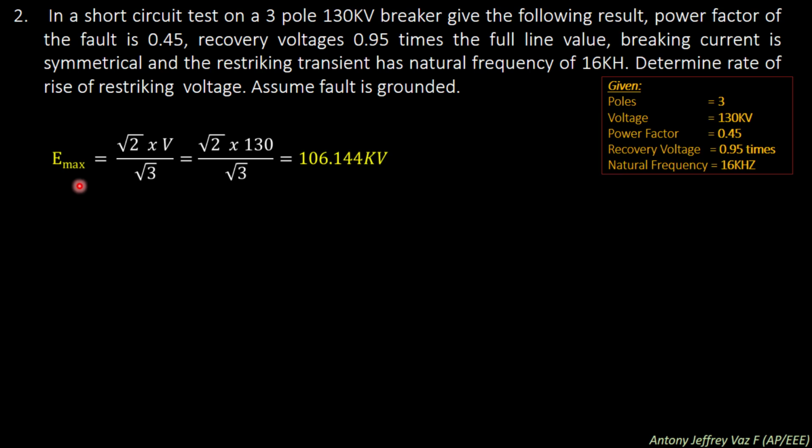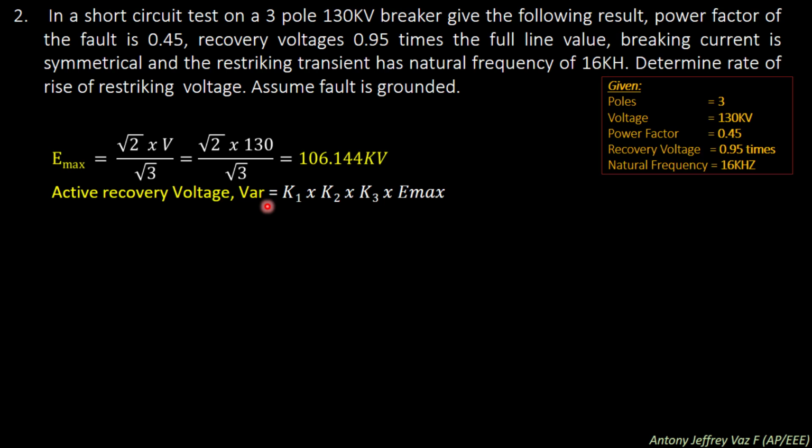So we can easily find the maximum voltage, E max, which is equal to root 2 into the voltage of the breaker, divided by root 3. We can substitute directly: root 2 into 130 kilovolt divided by root 3, which gives 106.144 kilovolt. Next we need to find the active recovery voltage VAR.